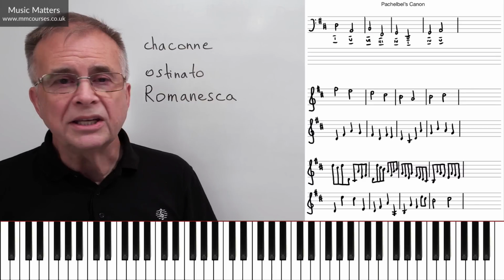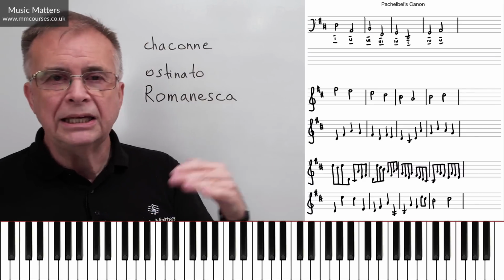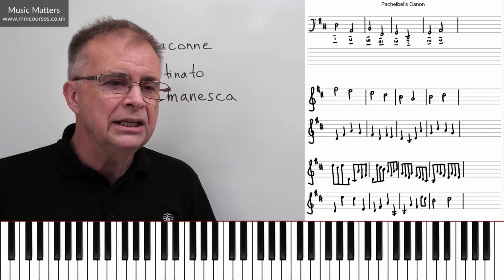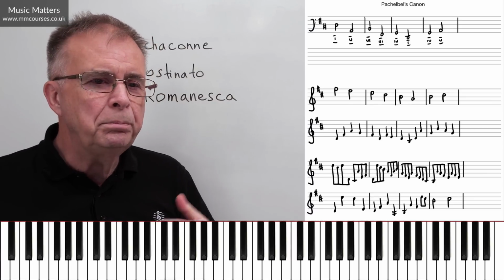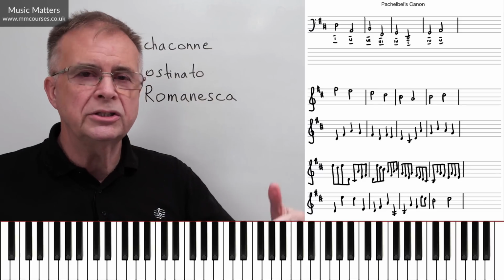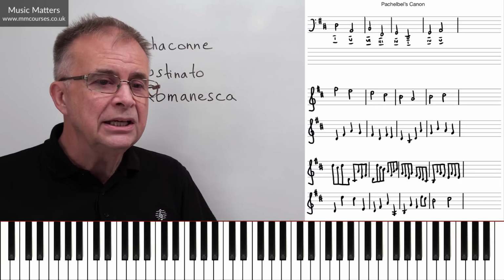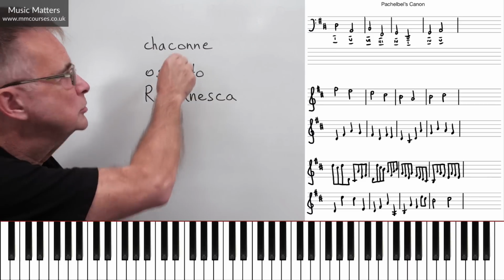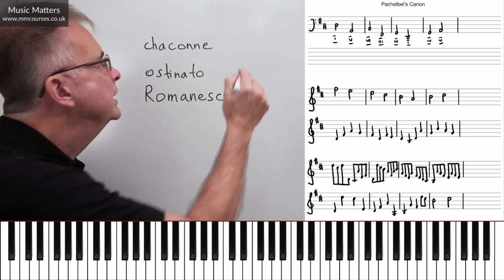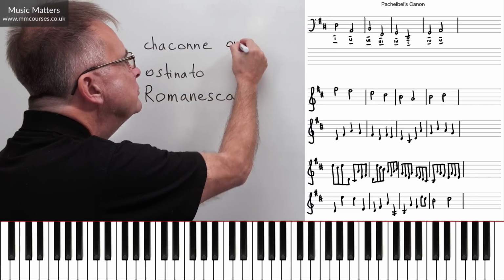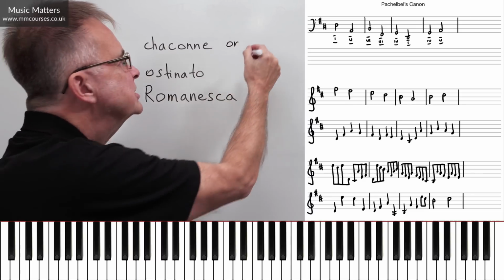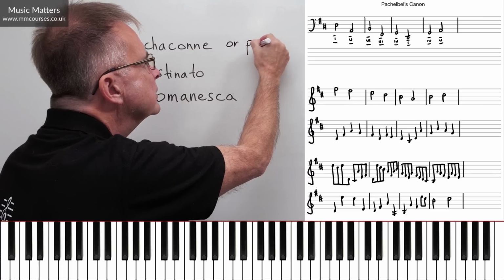Okay, well, during the 1600s in Germany, in Italy, and in France, we had quite a few pieces that were built on an ostinato bass. And they were called chaconnes. We talked about chaconne earlier. But there's another word for it as well. It could be the passacaglia. It's a mouthful, isn't it?